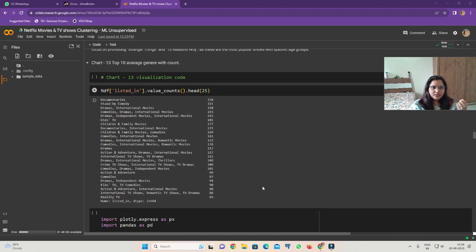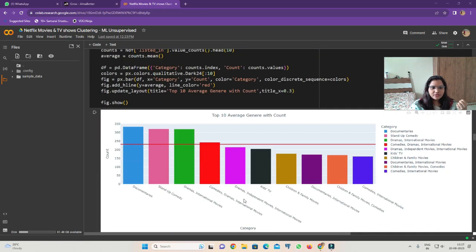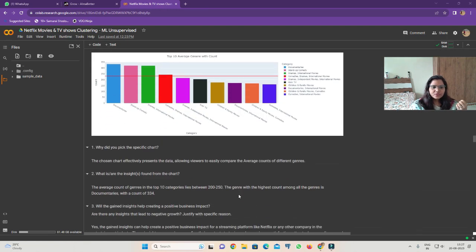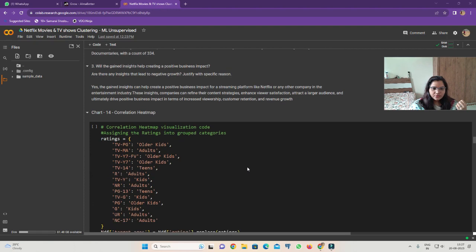So in the next chart we are going to see the top 10 genres with count. So here we can see the average count of genres in the top 10 categories. It's between 200 to 250. The genre with the highest count among all the genres is documentaries with a count of 334.